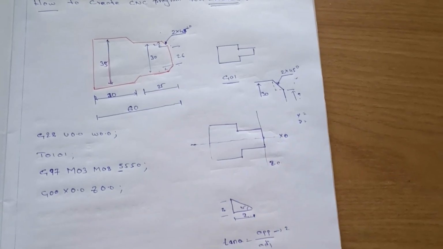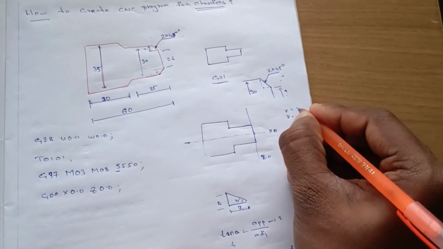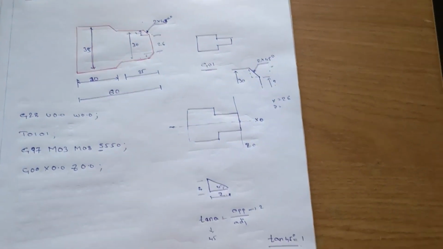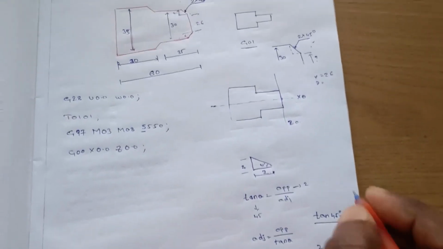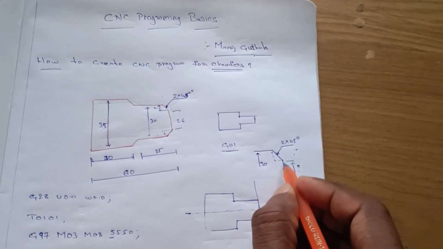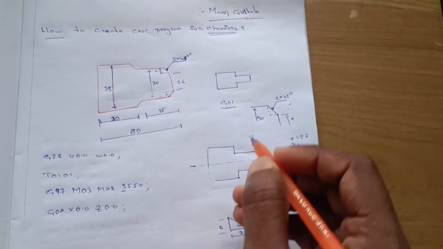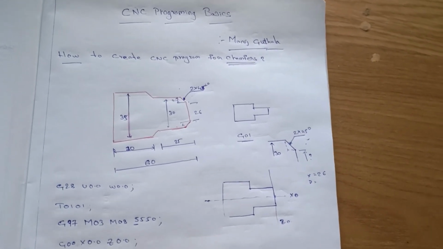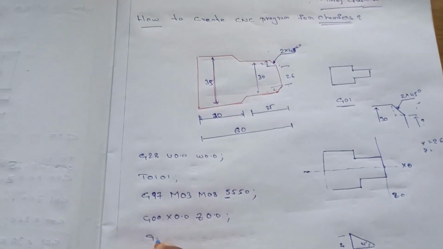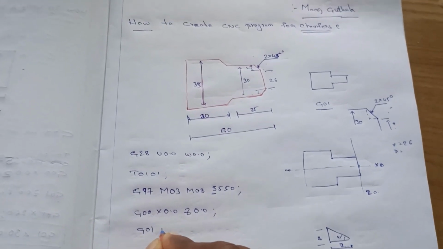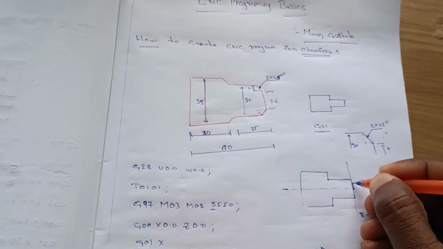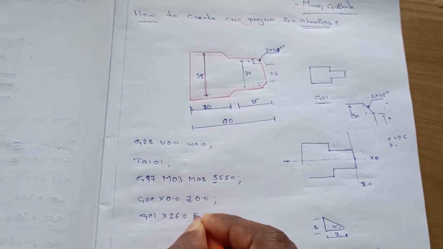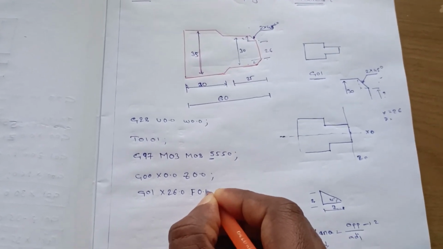And here we also got that X needs to travel to 26, and how much distance did the tool travel? It is 2. Okay, because this distance we got here is 2 from the calculations. And now start writing. G01 X, from here to, it means 26. Now we should move to 26.0. Giving the feed is the most important thing. Okay,